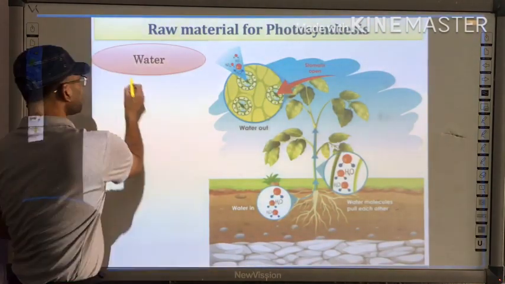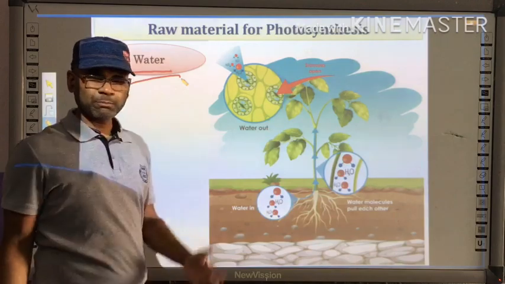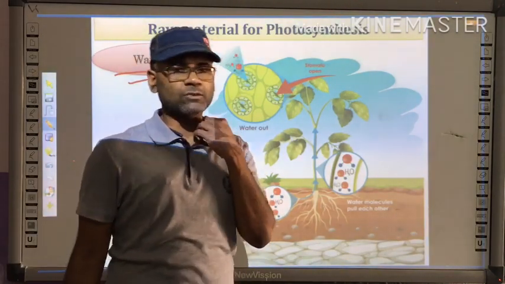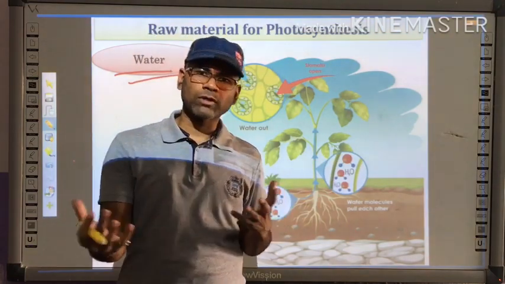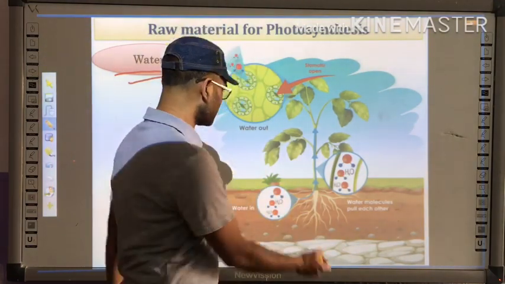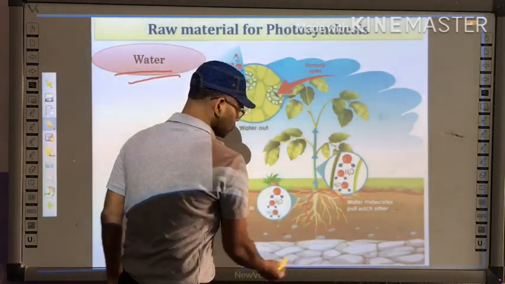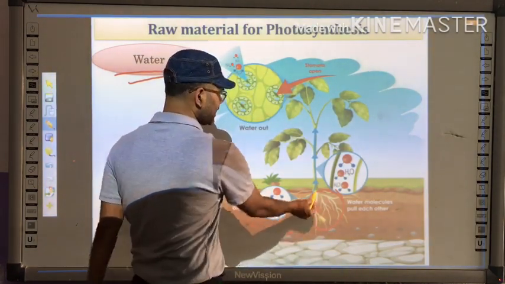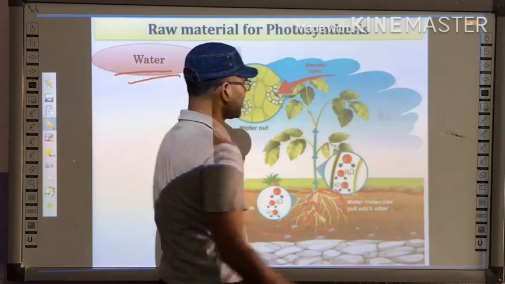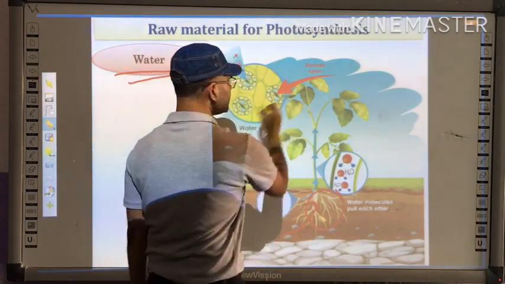Next important raw material is water. Plants take water, and this water is important. Plants take water through the root system, we all know. Okay, roots have a specialized structure. Through the soil, the water enters into the root and then it elevates to the stem and ultimately it reaches the leaves.